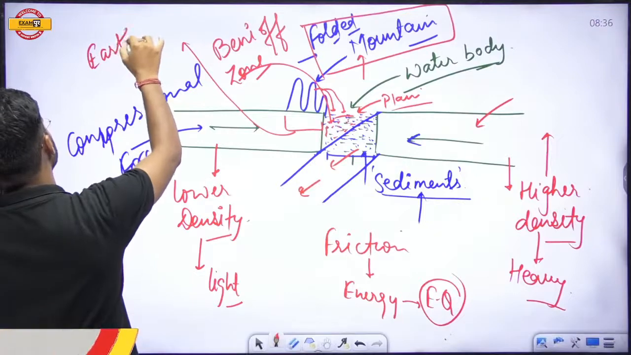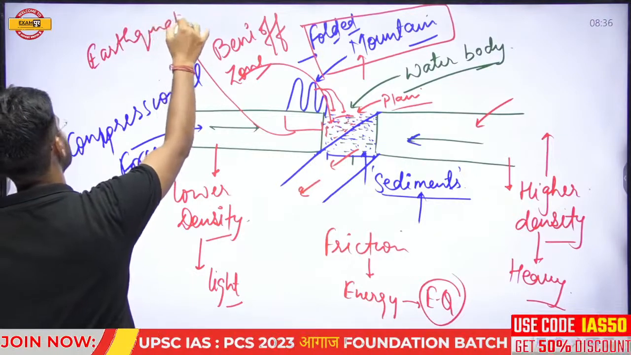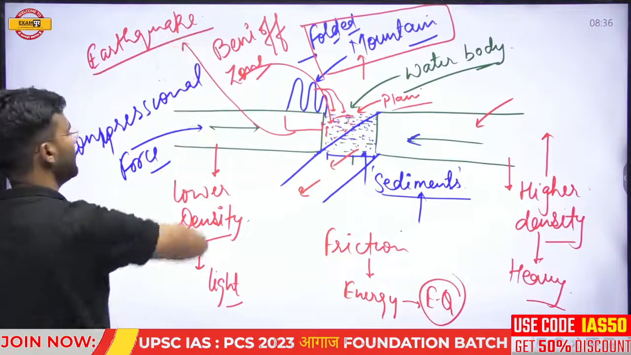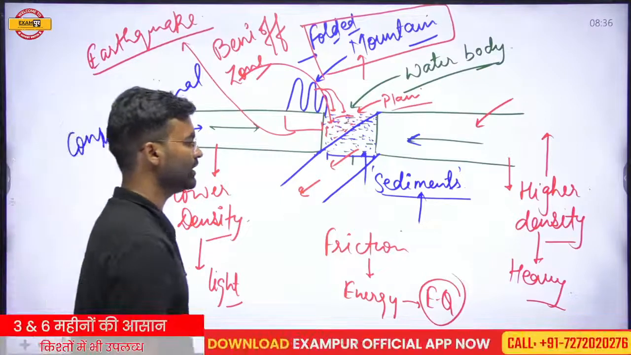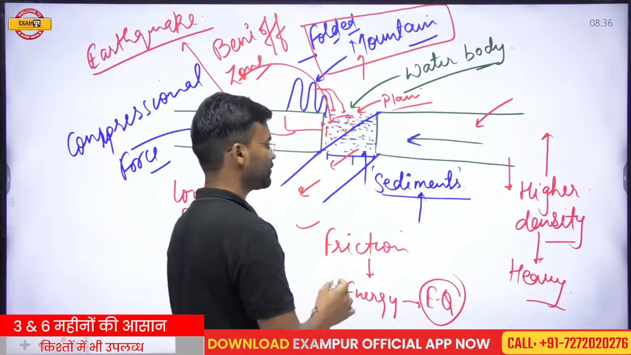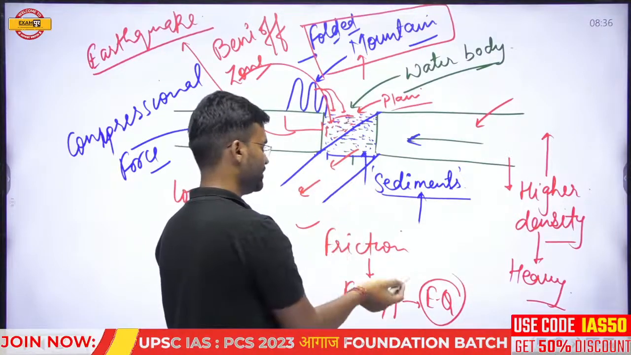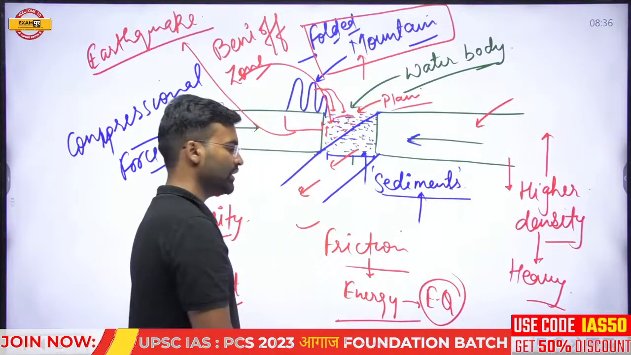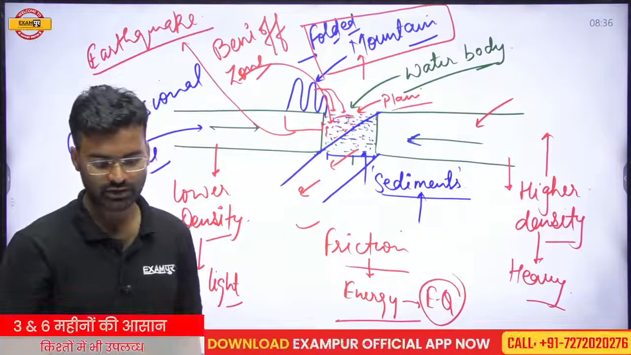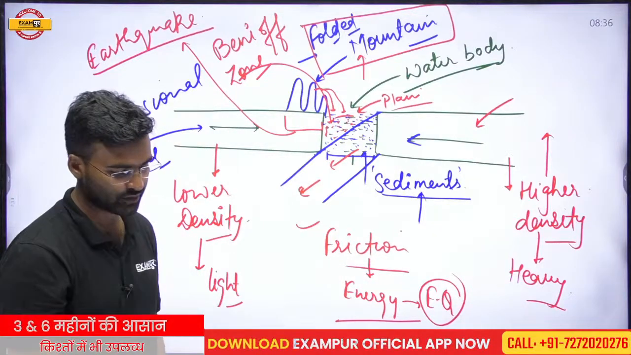That means where the two plates are converging, this region will experience the earthquake. Why will this region experience the earthquake? Due to the friction of the plates. Due to this friction, there is energy generation, and this energy is responsible for the earthquake generation.